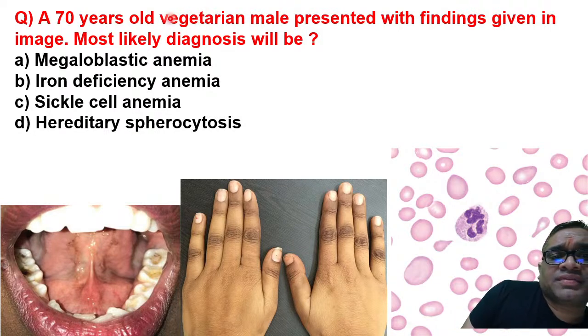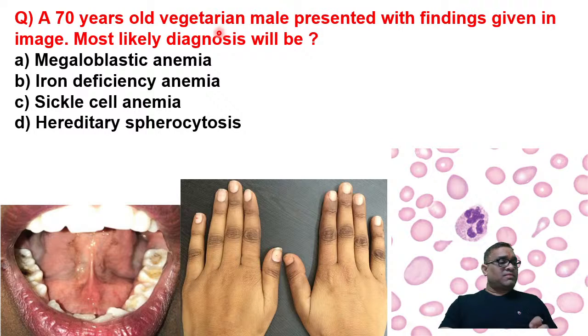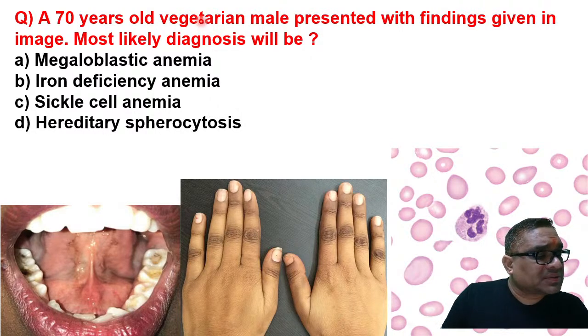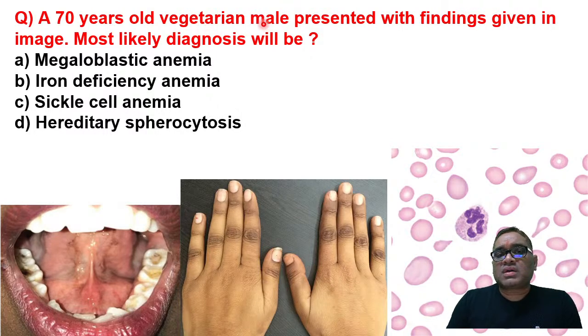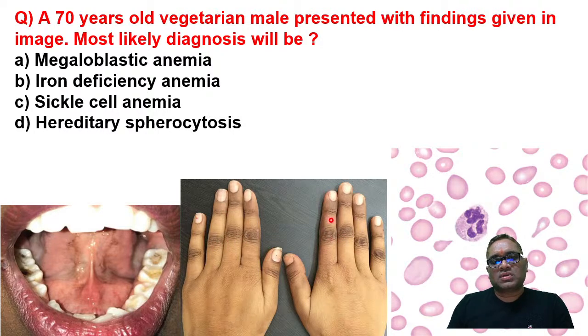See, this question is a very simple question, came in NEET and FMGE, both exams. See the history, beautiful history. Vegetarian male, vegetarian means these people will have deficiency of vitamin B12. Because vegetarians have deficiency of vitamin B12. And when you see the finding on the dorsum of the hand, on the fingers, you can see darkness, and similar darkness you can notice here also. So what is this? These are all melanin pigmentation, hypermelaninosis. So that is a hint for megaloblastic anemia.